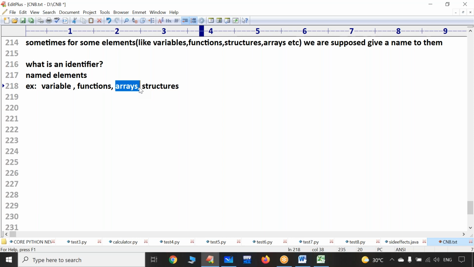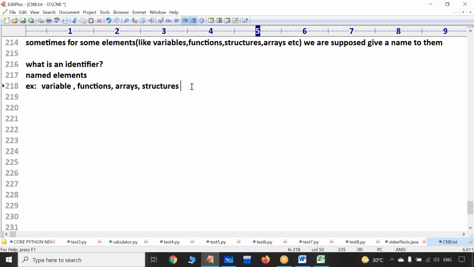You are all like kids in C programming. So after 20 to 25 days, you will become masters in programming. Then that is the right time to talk about what is an array, what is a function, everything. We are going to discuss, don't worry.